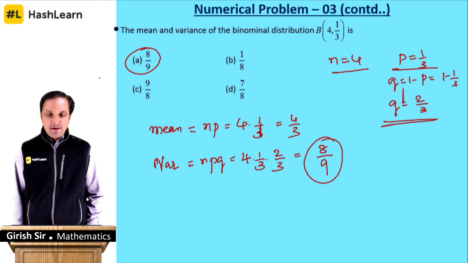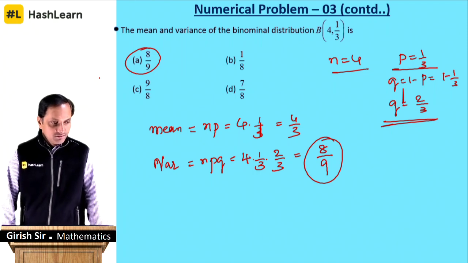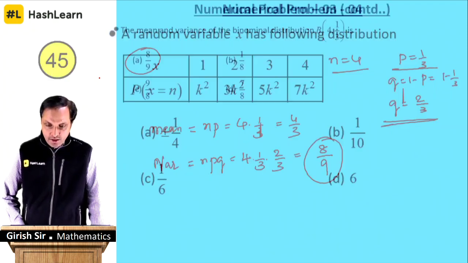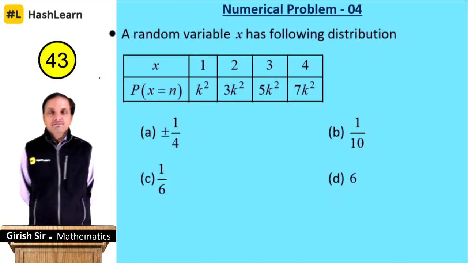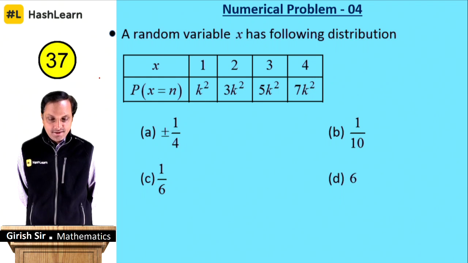Okay, hope you followed the problem. Chalo, let us go to the next one. Numerical number 4. Random variable x is given.